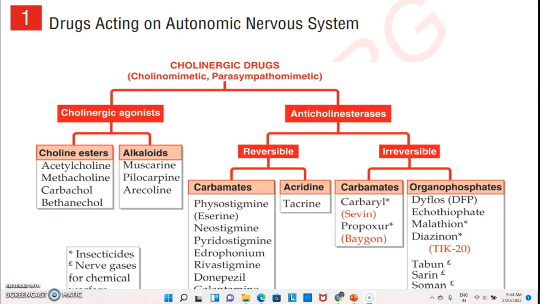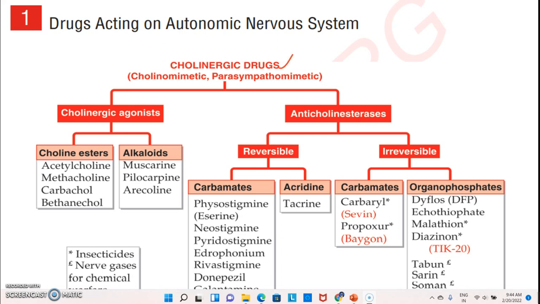Autonomic nervous system means which is controlled by itself. The autonomic nervous system is a component of the peripheral nervous system that regulates involuntary processes, including heart rate, blood pressure, respiration, and digestion, and other biological activities which are controlled by itself or automatic. These are called the autonomic nervous system. So in this, cholinergic drugs come under the autonomic nervous system.